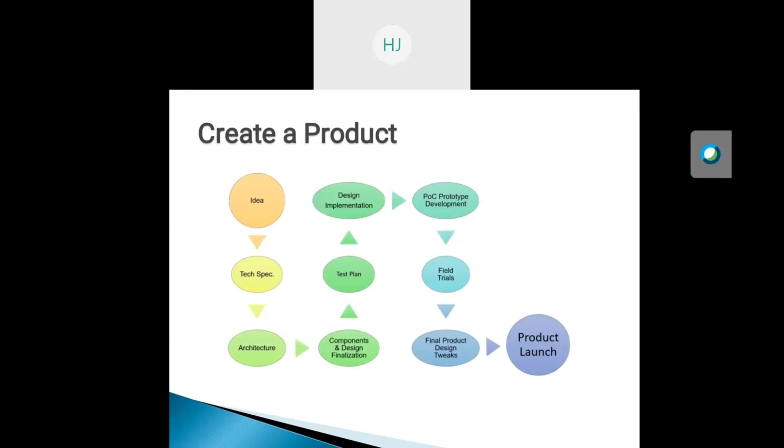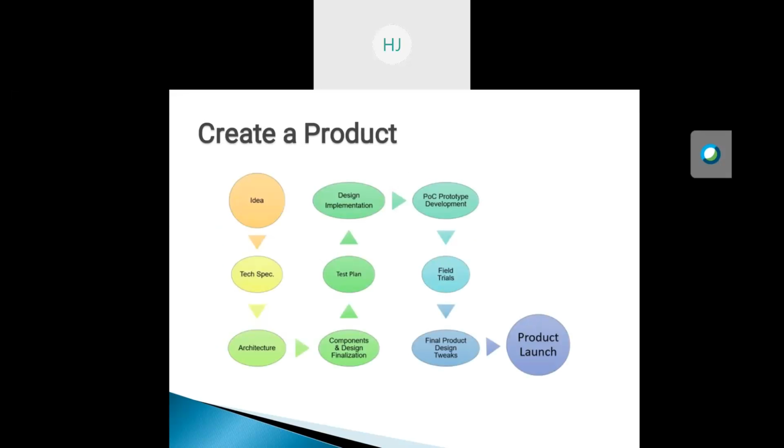Now, the next point is how we can create a good product in the embedded system. As we can see in the diagram on the screen, the first step to create a product is that we require the idea.